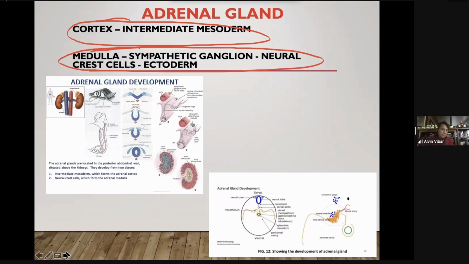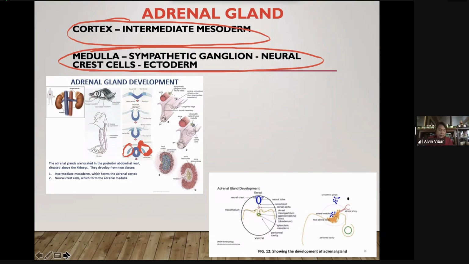Again, ectodermal in origin. When we go to the process of nervous system development, it will be mentioned, this is the neural crest. One of the derivatives of the neural crest will be the chromaffin cells of the adrenal medulla. Neural crest, coming from ectoderm, chromaffin cells of the adrenal medulla.